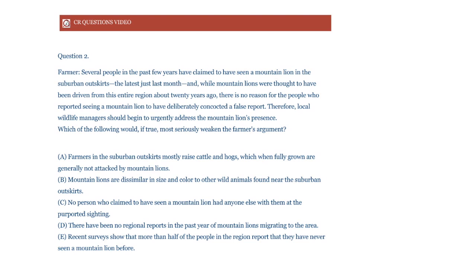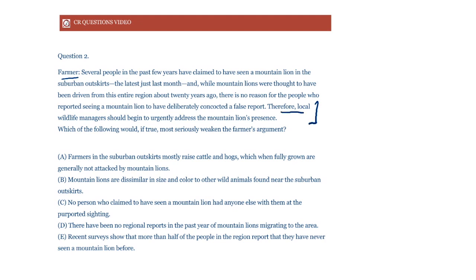Now let's look at question 2. So pause the video, go through it properly, and when you're ready, restart. So what does it say? A farmer tells us that many people have claimed to have seen a mountain lion. And while mountain lions were thought to have been driven out of this region, there is no reason for people to lie, right? So this is the farmer's conclusion.